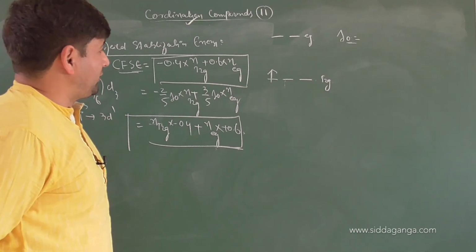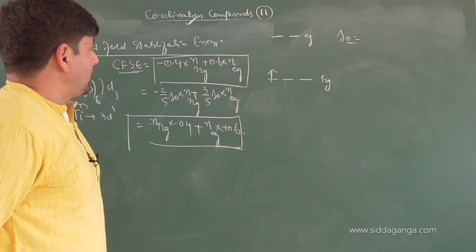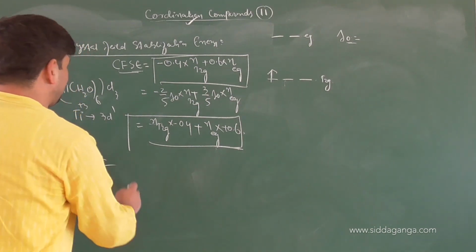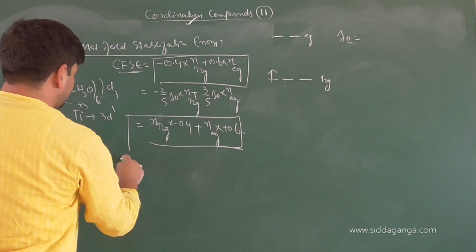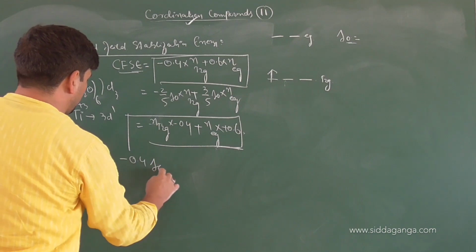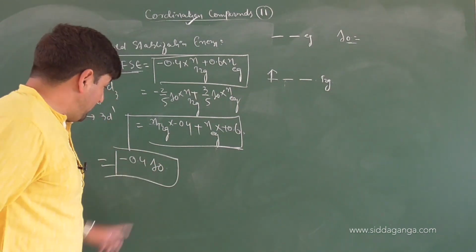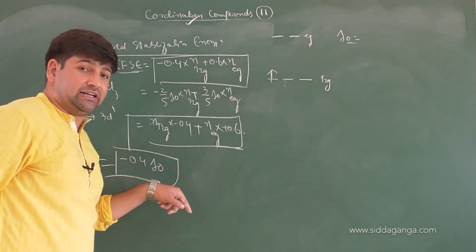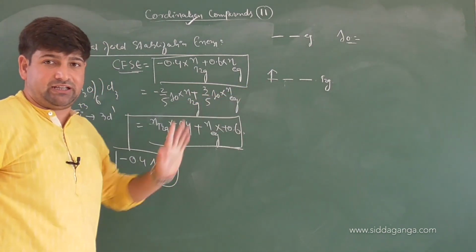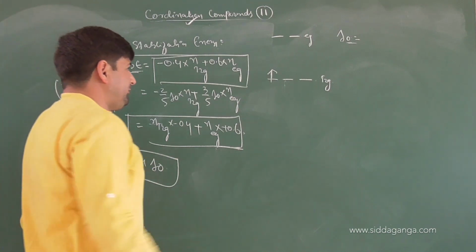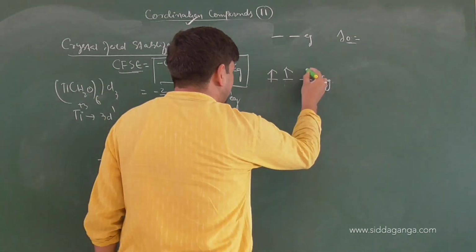Okay, so you have one electron here, in T2G. Now the crystal field stabilization energy will be equal to how many electrons are there? 1. So minus 0.4 of delta 0. It will be minus 0.4 times that octahedral splitting, which is an experimental value. Clear or not? Good.